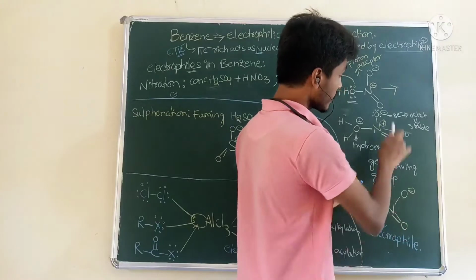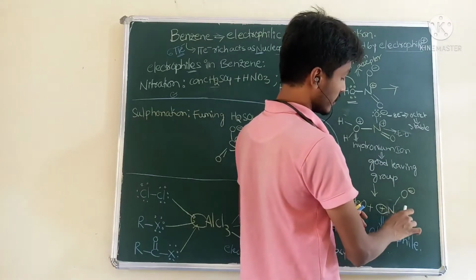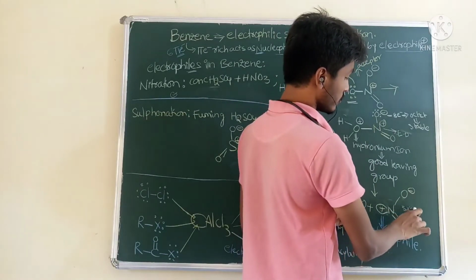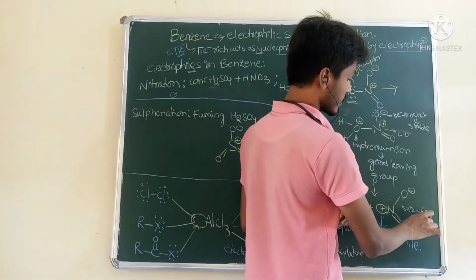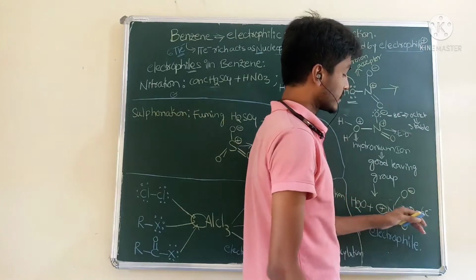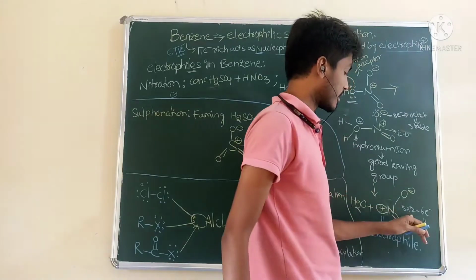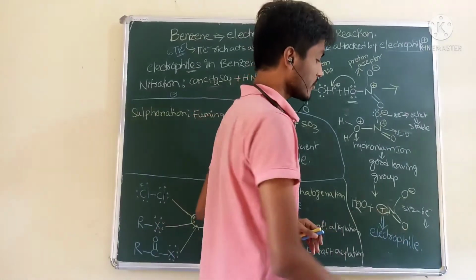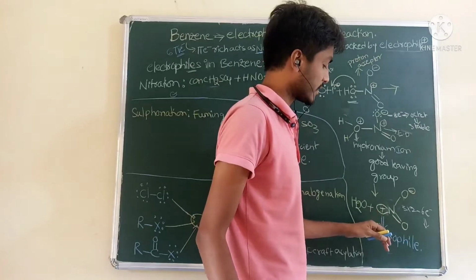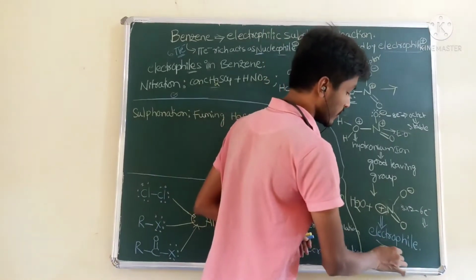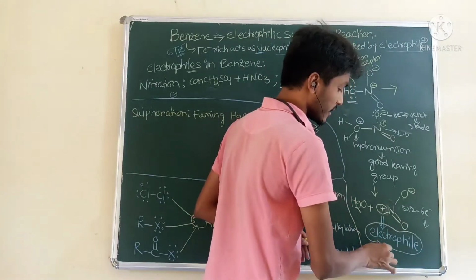See, in this case 1, 2, 3. 3 into 2 is equal to 6 electrons. So it needs 2 electrons in order to fulfill the octet configuration. Incomplete octet configuration, so it needs 2 electrons. So it is electron deficient. Hence it acts as an electrophile.